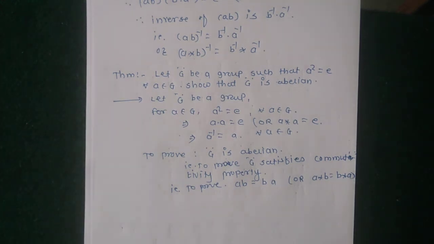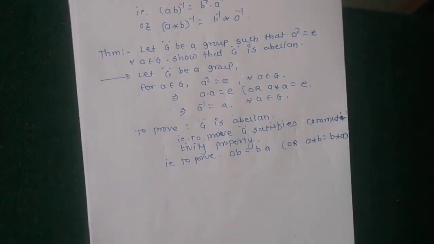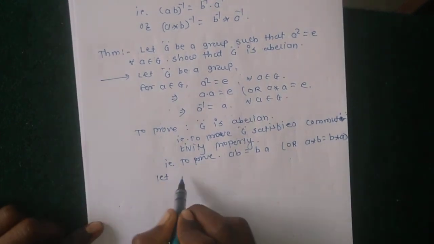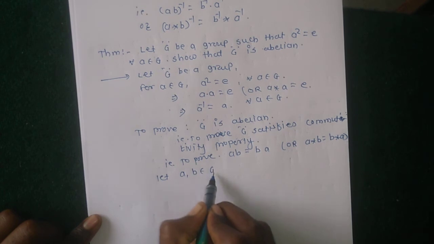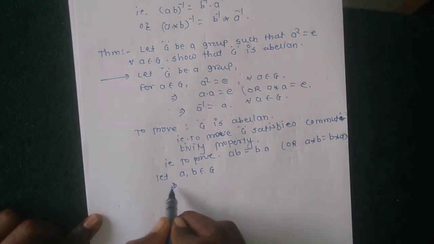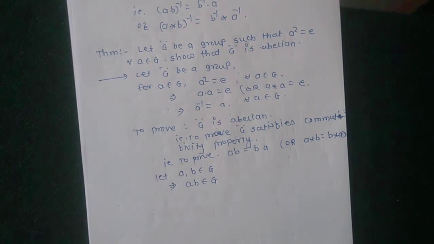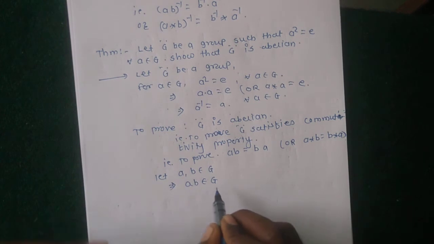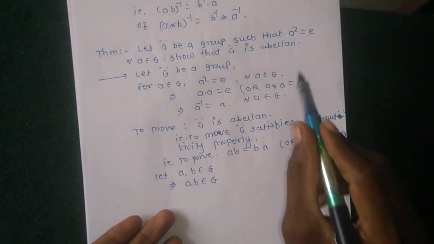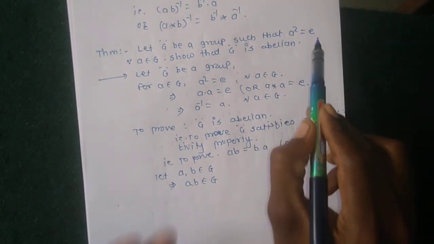Let a, b belong to G, which implies that a into b also belongs to G. Why? Because G is closed under the given binary operation. G is a group, which implies that G satisfies the closure property, so ab belongs to G. But ab belongs to G and G contains elements of the form a square equal to identity.